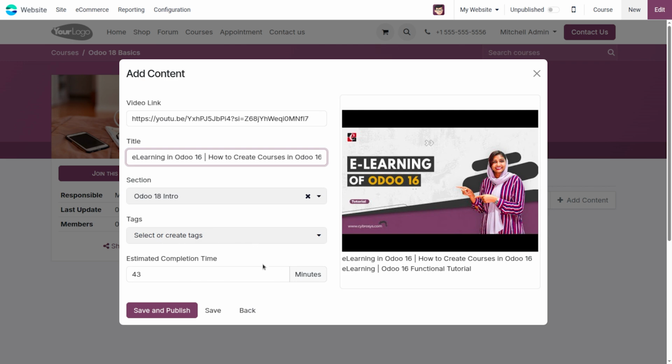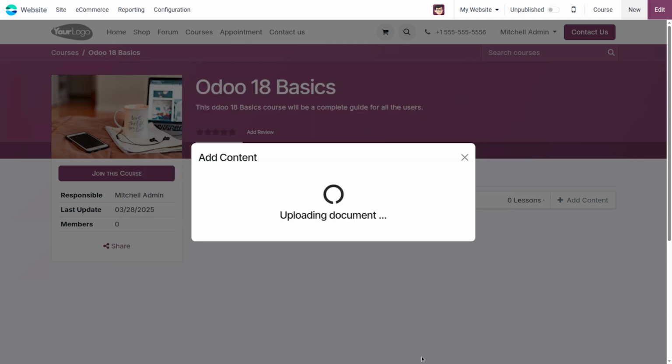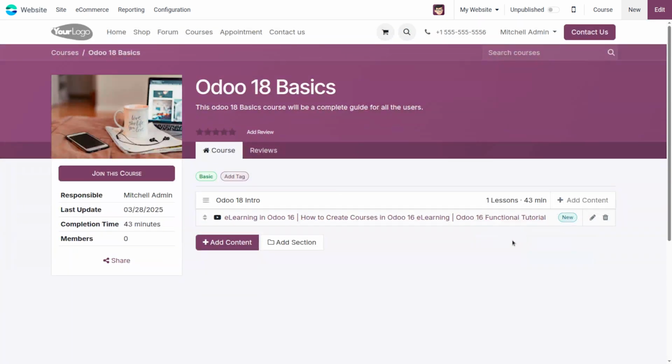Then we can select the tag, and Odoo automatically adds the estimated time from the video by checking the content of the video. Then by clicking the save and publish option, this video will get published to this website. Now we can click the save and publish option. Now this video has been published to the website.